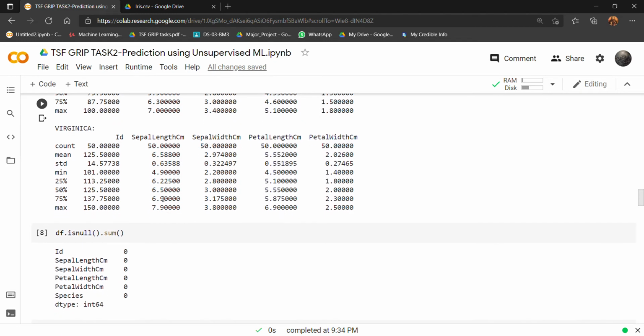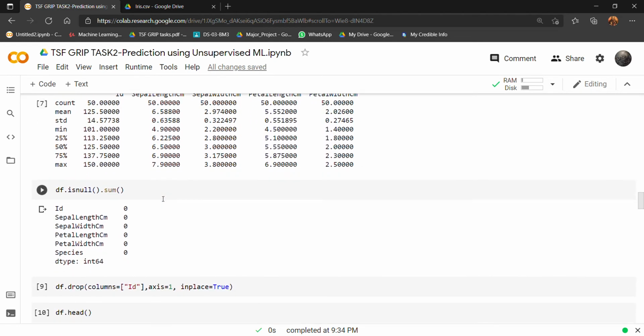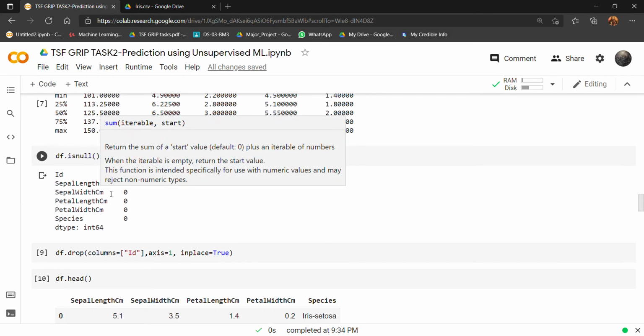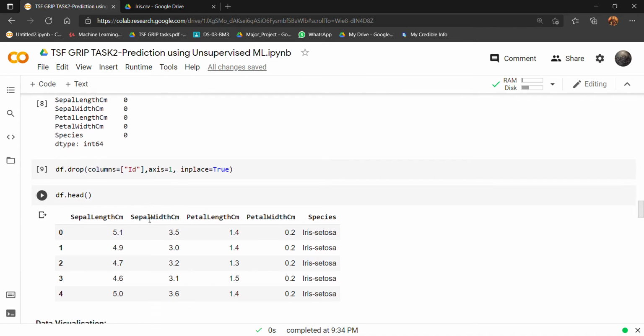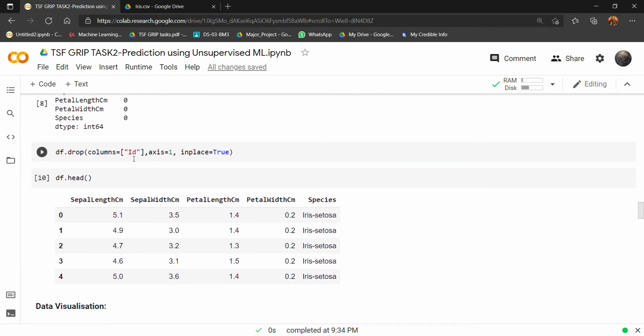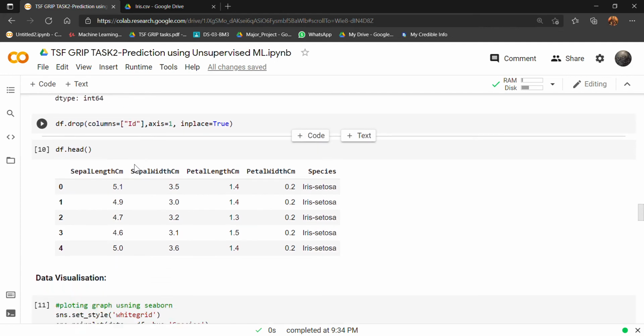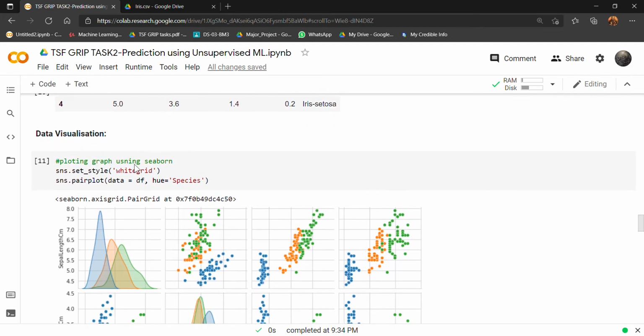Now to check whether any null values are present or not, I am using df.isnull().sum, and since we can see there is no null value, we can proceed further. And to be precise in the data set, I am dropping the column Id as there is no further use of it. Now comes the visualization part.